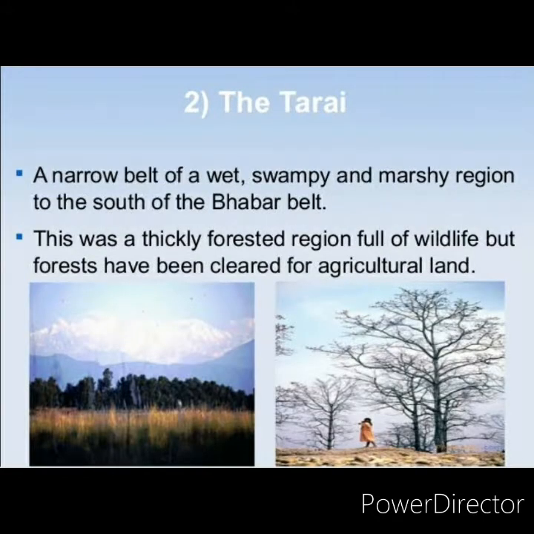Next, the Terai Tract. It is a zone of excessive dampness, thick forest and rich wildlife. This tract lies to the south of the Bhabar Plains. Especially in the Brahmaputra Valley, due to the heavy rainfall, we can see the Terai Tract.